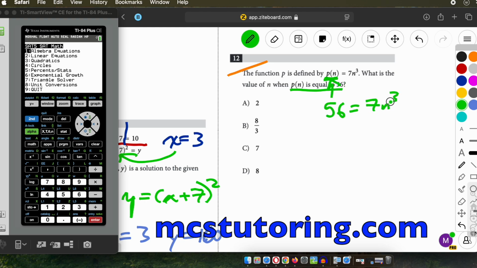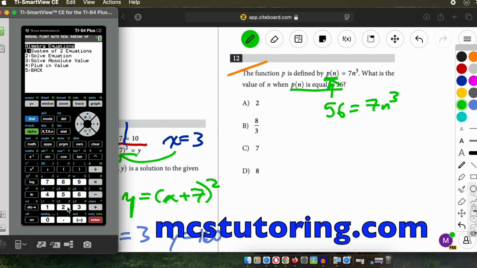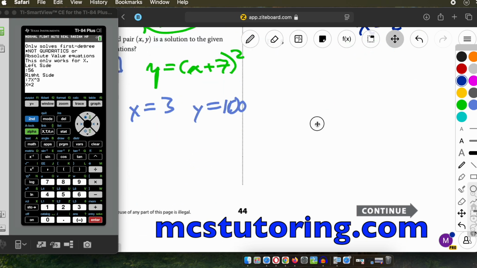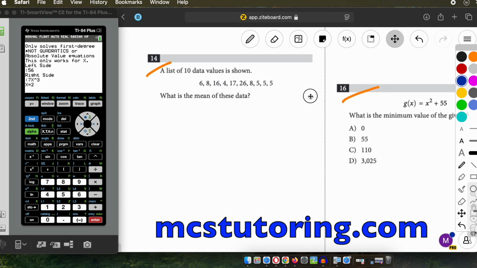So we're going to do algebra equations again, and then solve an equation. And I know it gives you these warnings like don't do quadratics or whatever. But guess what? Sometimes I got to break the rules. Okay, so what's the left side? Left side is 56. Right side, 7. And again, it says n here, but really it's an x. X raised to this caret symbol above the division symbol. That's how you raise something to a power. Raise to the third. And then, okay, cool. X equals 2. Well, n equals 2. I know, gosh. My algebra teacher, he would have dinged me for that. He still returns to me in my nightmares. Okay.